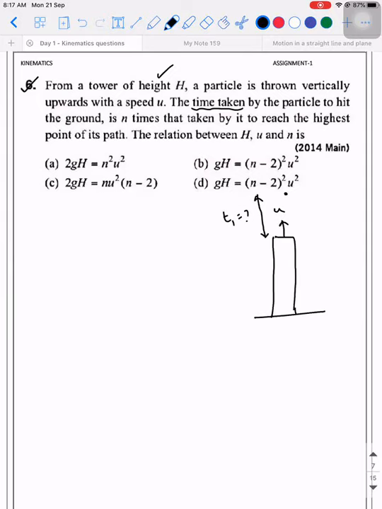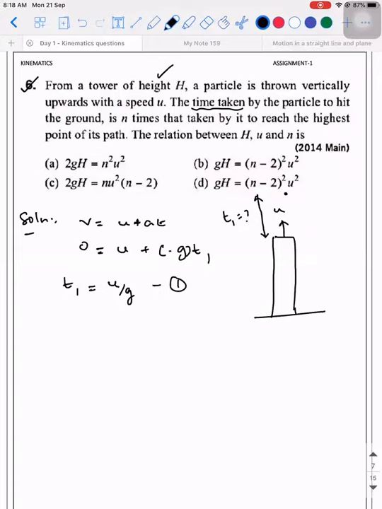So think of the equations of motion which involves v, u and t. So v is equal to u plus at. So v is 0, u is u, acceleration is minus g, let's say the highest point it reaches at time t1. So t1 will be equal to u by g. Correct?